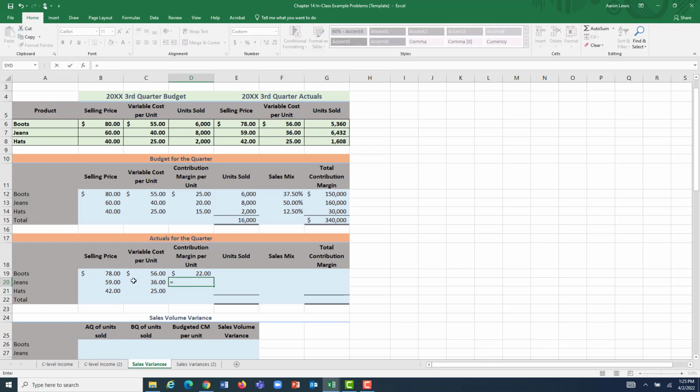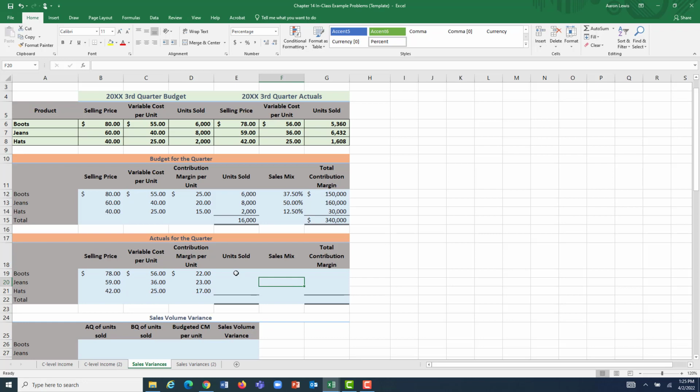For jeans, we sold each one on average for $59 per pair. Each one cost us on average $36 in variable cost to manufacture. That means that each pair of jeans that Roper Outfitters sold during the period contributed $23 towards the company's margin. And then for hats, at a selling price of $42, less the $25 in variable manufacturing costs it took to make each unit, means that each hat contributed $17 towards our overall margin.